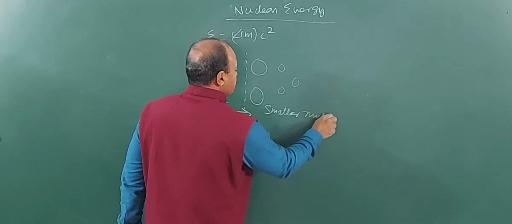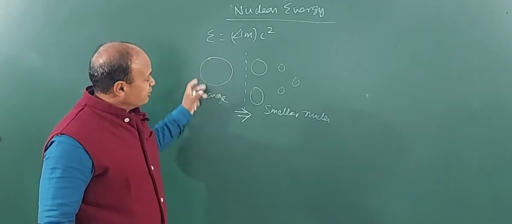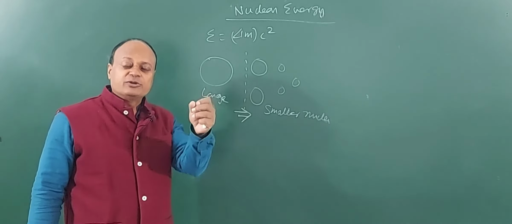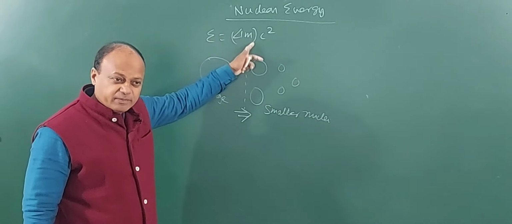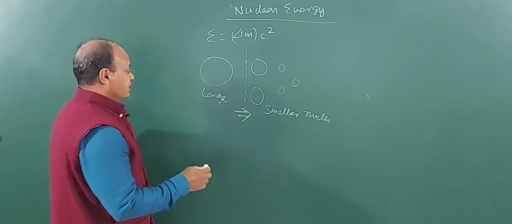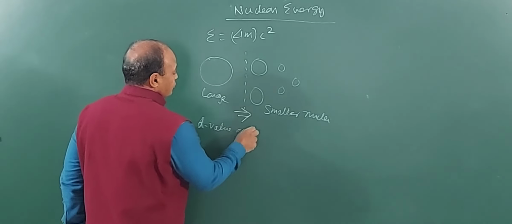Whenever this situation presents itself, where a large nucleus breaks down into smaller nuclei, some mass defect will always be there. So, mass defect will be there, then energy will also be produced, right? And this energy produced in a nuclear reaction is denoted by Q value or Q factor.